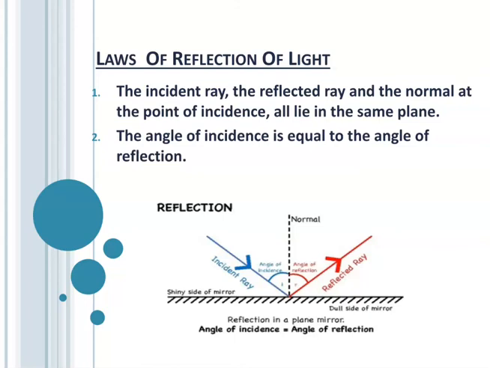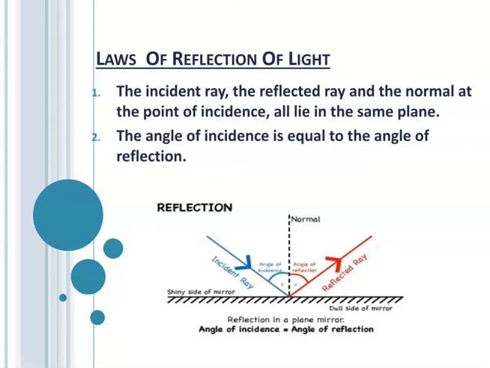So please see this figure. In this figure one plane mirror is there, and the ray of light which falls on the surface of the plane mirror from any source is called the incident ray.